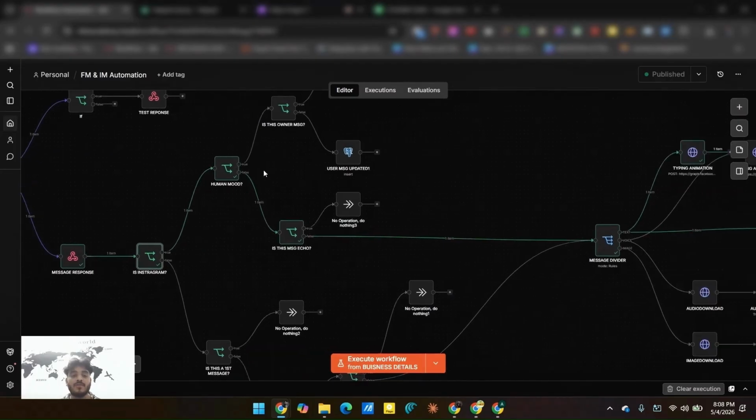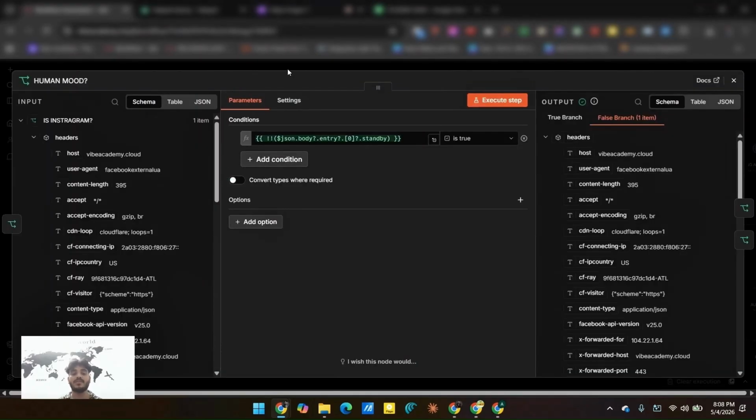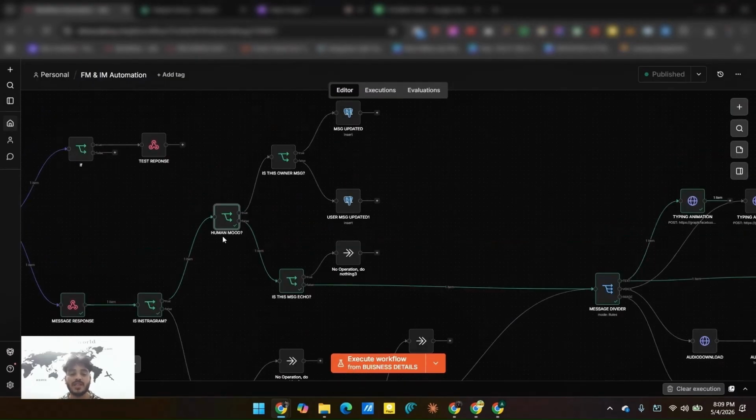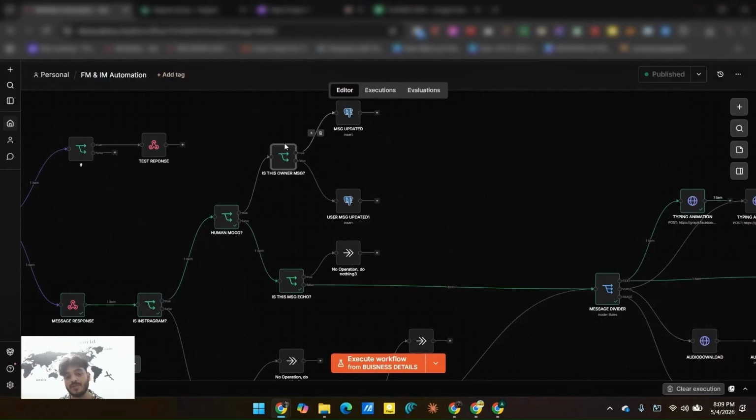After coming here, it will check whether the agent was offline or online when the user sent a message. If the agent is online, then it will go this way, or if the agent is offline, then it will go this way and check whether the message comes from the owner or the user. Based on that, it will go to these two terms.